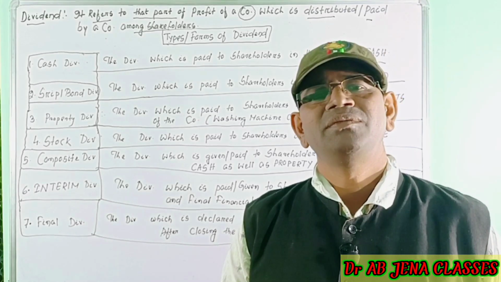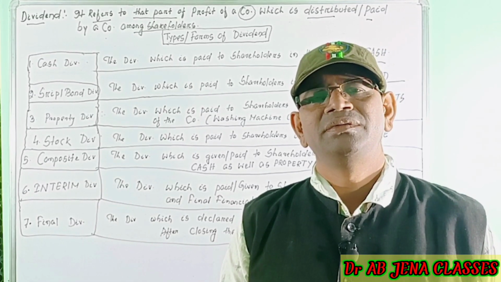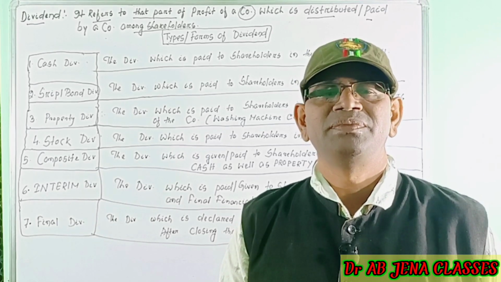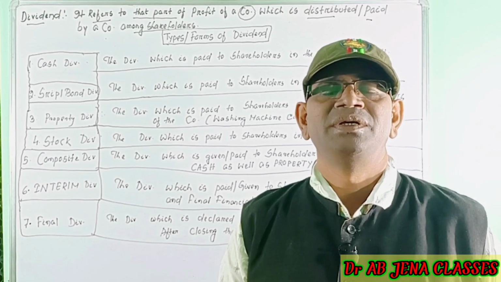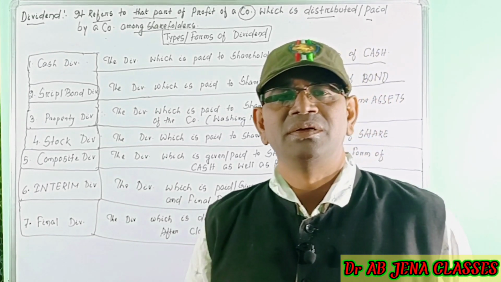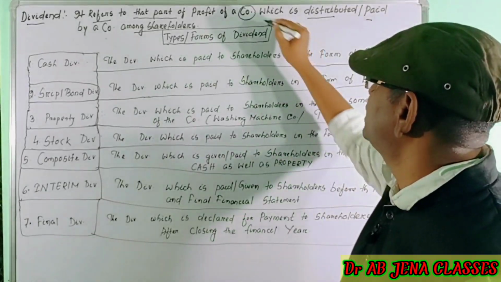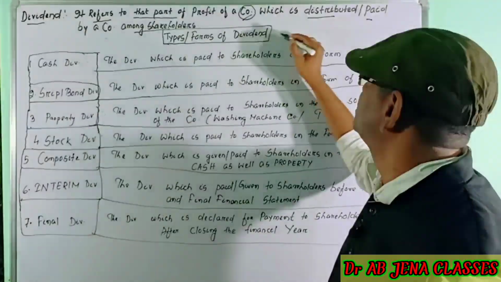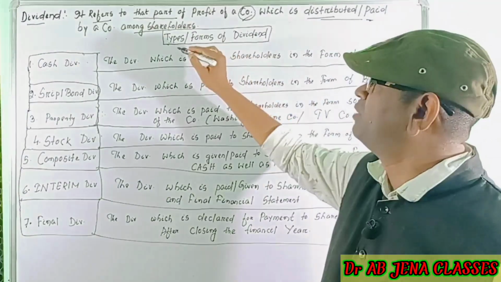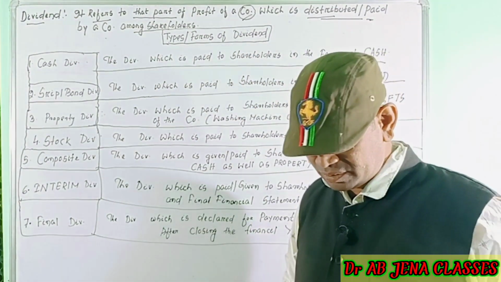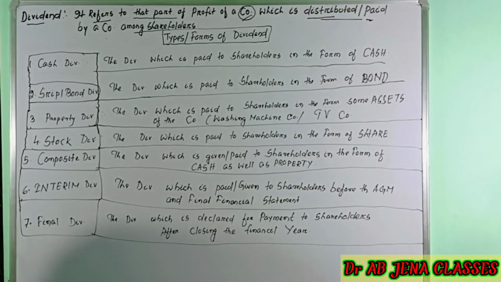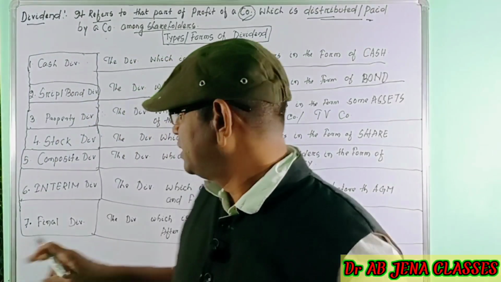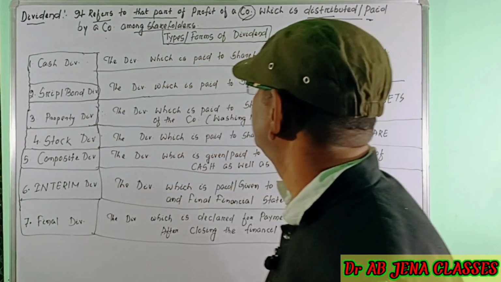Again, dear friends, I request you to see what is the meaning of preferred share and what are the different types of preferred shares. I have already posted one video related to the preferred share. So the dividend is the part of the profit of a company which is distributed or paid by a company among the shareholders. Dear friends, you can take a screenshot of this video lecture. There are 7 forms of dividend.